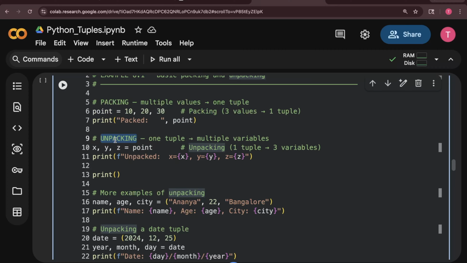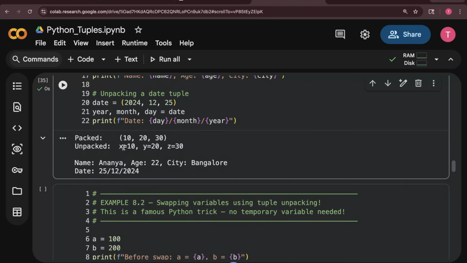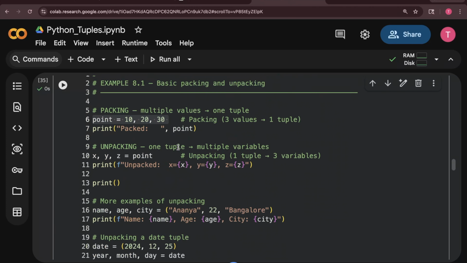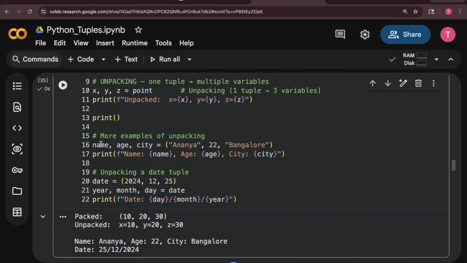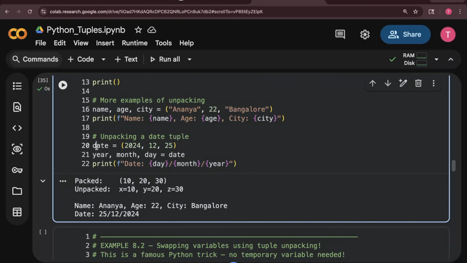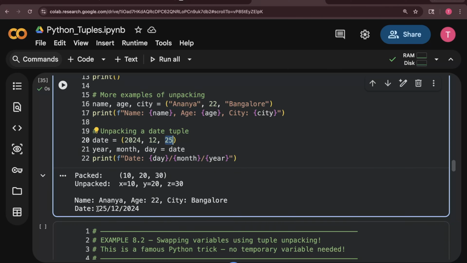This is called unpacking. We had a tuple where we have multiple values together, and extracting single elements from each of them is called unpacking. See, x equals 10, y equals 20, z equals 30. Same example here: I have name, age, city, where I have Ananya, 22, Bangalore, and now I am unpacking that. How? Date equals 2024, 12, 25. Then year comma month comma day equals date. So year will be 2024, month will be 12, and day will be 25, as shown here.